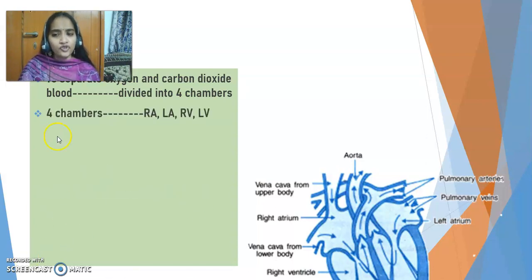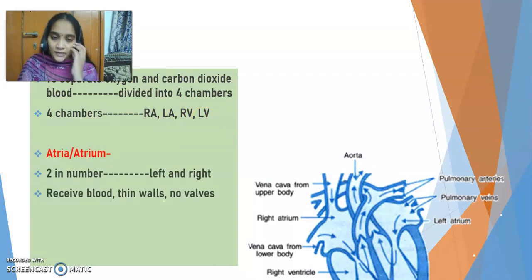The few short forms I have represented as RA, LA, RV, LV. Now what are these 4 chambers? Let us try to understand in a little more detail. If you see here, this is chamber 1, this is chamber 2, this is chamber 3, this is chamber 4. The upper 2 chambers which you can see are called atria, in plural, atrium if you have to refer to one chamber.